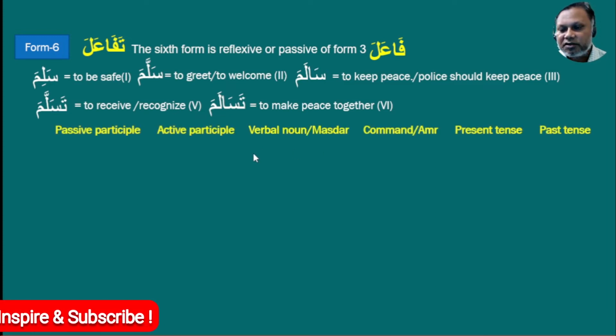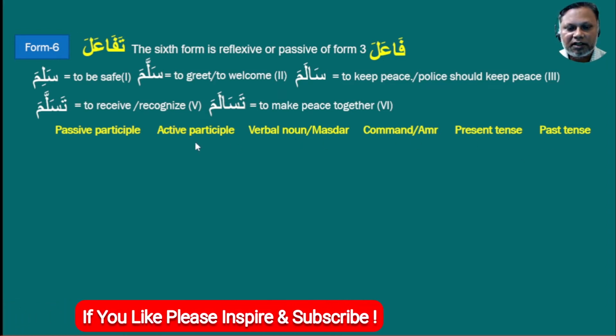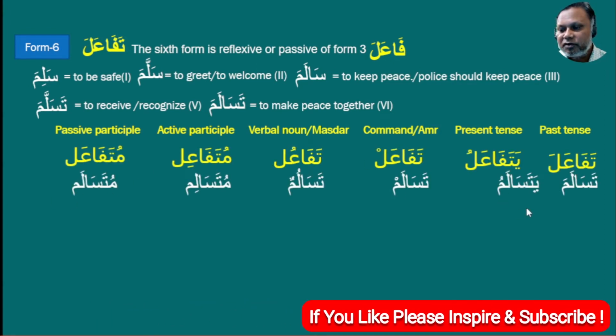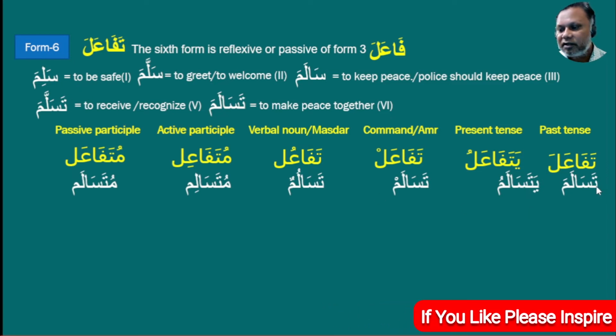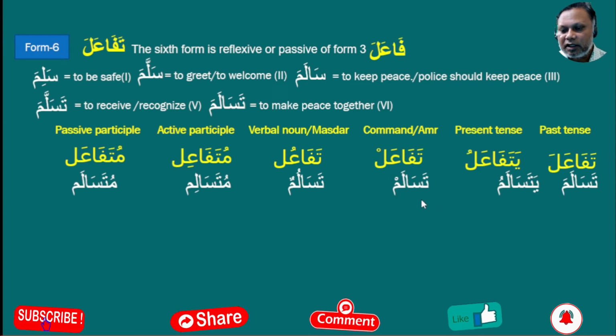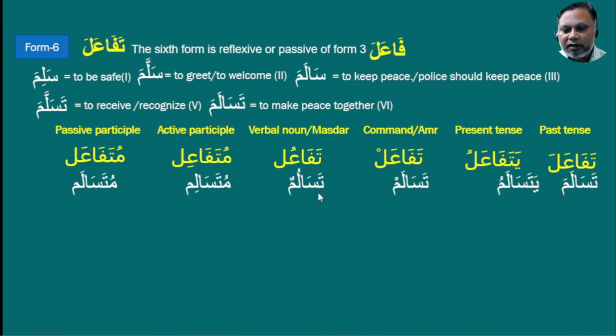Now we will do the conjugation as usual for these 6 things: past tense, present tense, command, verbal noun, active and passive participle. As usual, this is our formula, and if we put sin, lam and mim, we will get tasalama for past tense, present tense will be yatasalamu, command will be tasalam, verbal noun will be tasalum, active participle will be mutasalim, and passive participle will be mutasalam. Mutasalim, mutasalam: these are very similar between active and passive participle.